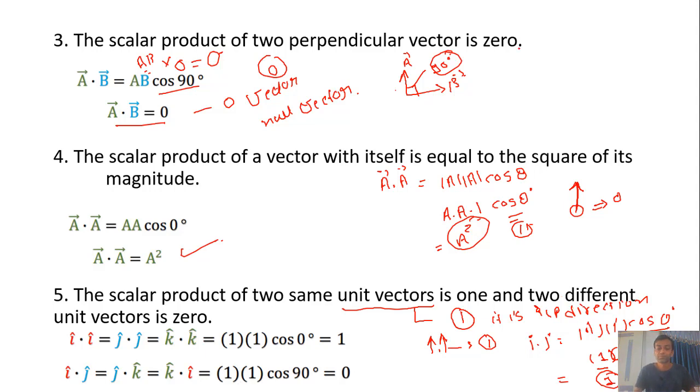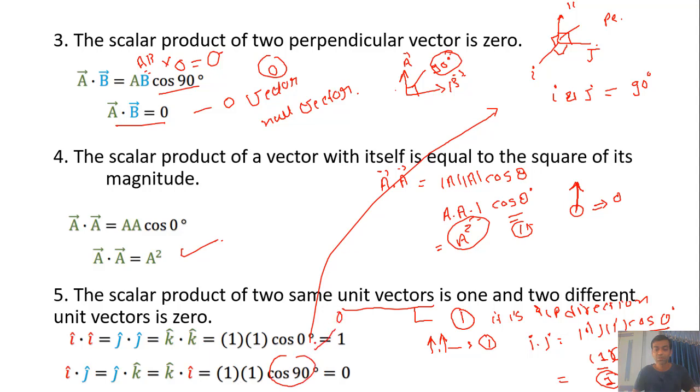Similarly, if we multiply two different unit vectors, here in the Cartesian coordinate system they are always orthogonal, meaning i, j and k have an orthogonal relationship. They are all perpendicular, meaning between i and j the angle is 90 degrees. So cos 90 will be 0, and all of them give the answer 0.